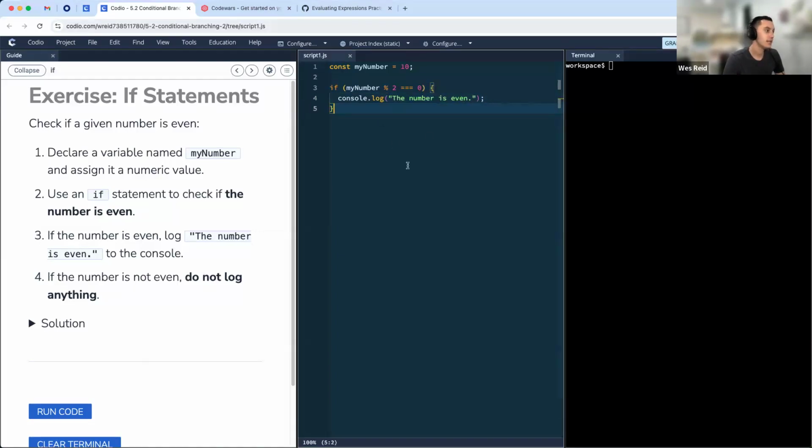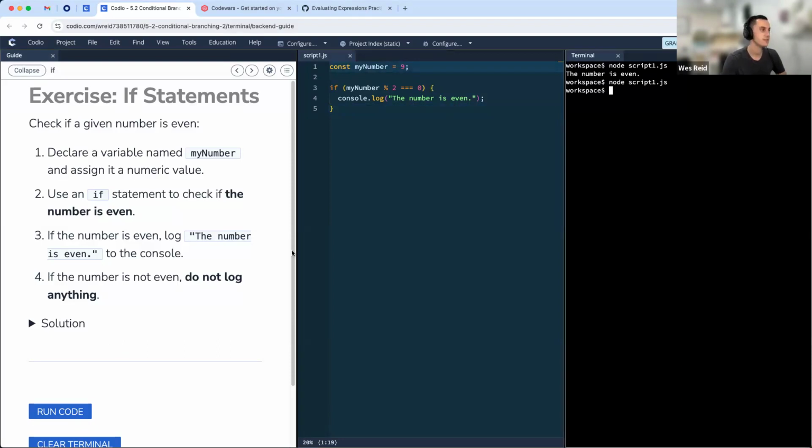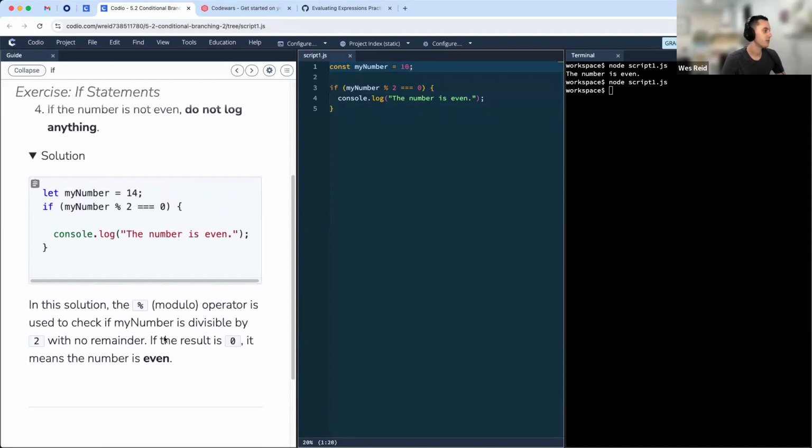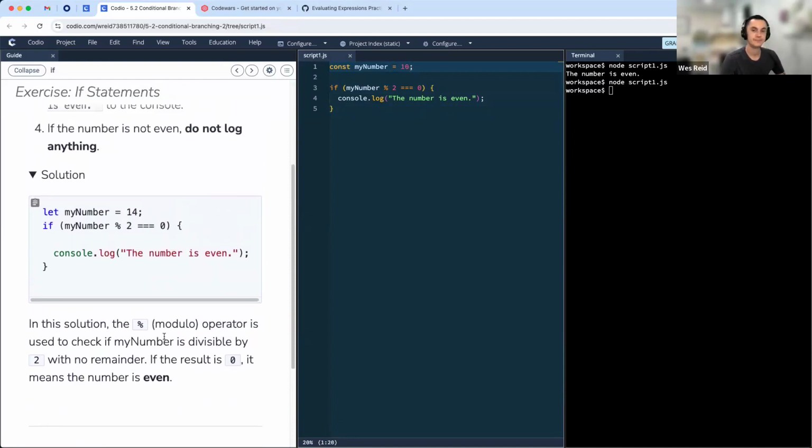Excellent. And if the number is not even, so if it's odd, we're not going to do anything. So in this case, we can just leave as is. Let's go ahead and run our code. Excellent. The number is even. If I change it to an odd number, we see nothing. So that is what we are looking for. This, I would say, is the most explicit way of doing this right now, but it looks like perhaps some of you all had some other ideas as well. Any questions about this before we move on?